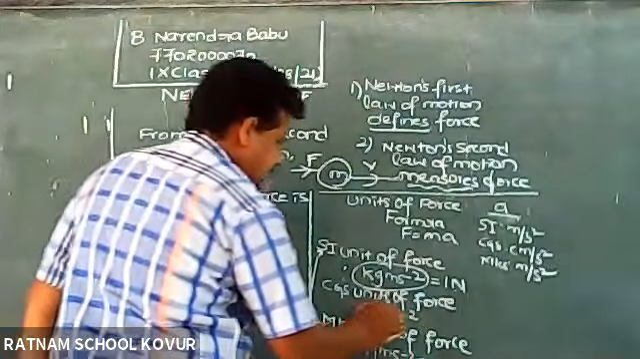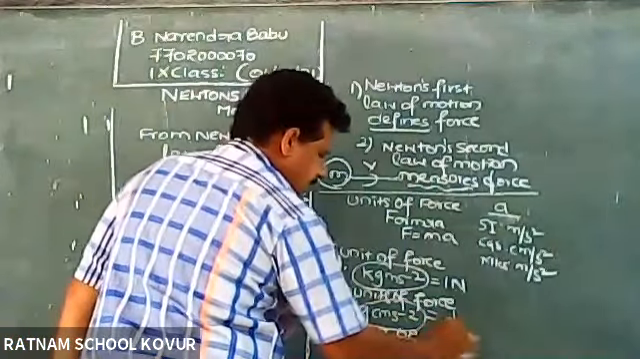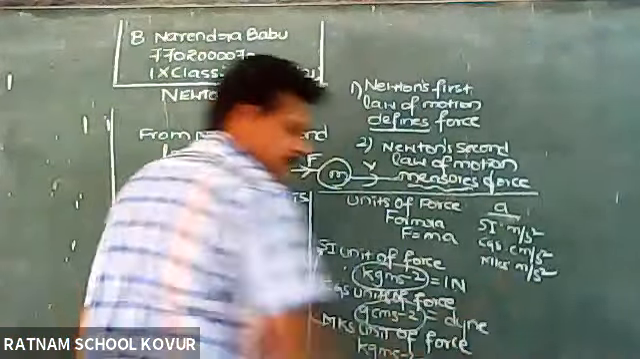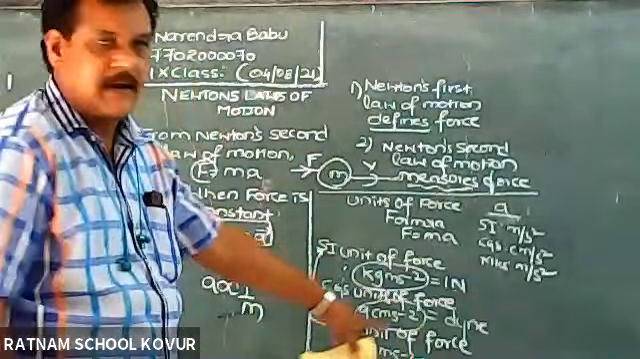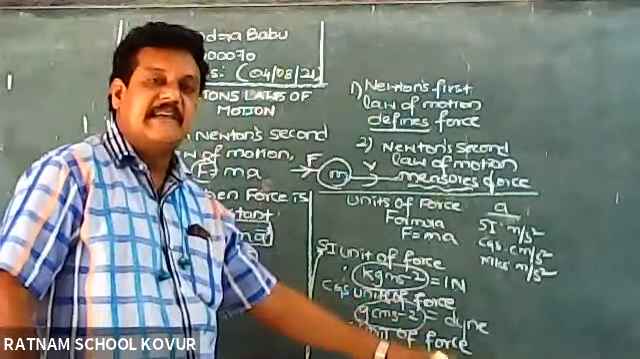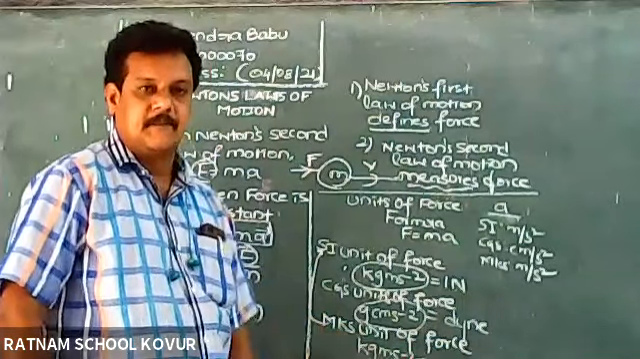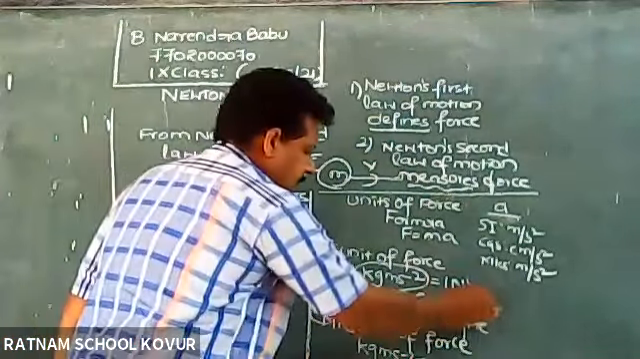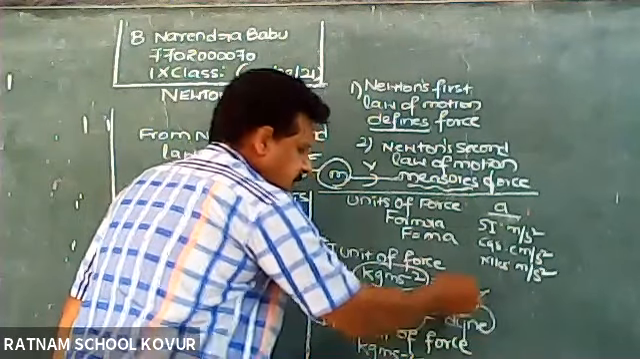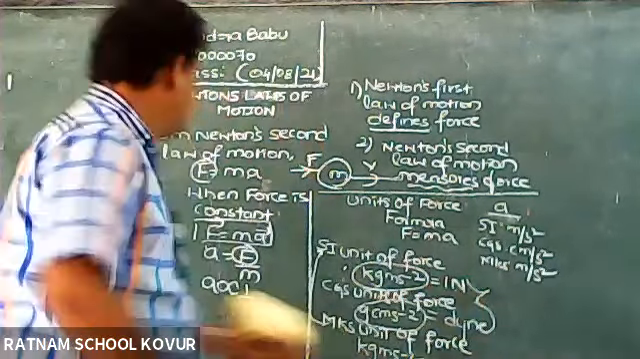And this gram centimeter s power minus 2, this is not the name of a scientist, but it is named. The CGS unit of force is named as Dine. Now we try to bring the relation between Newton and Dine here.